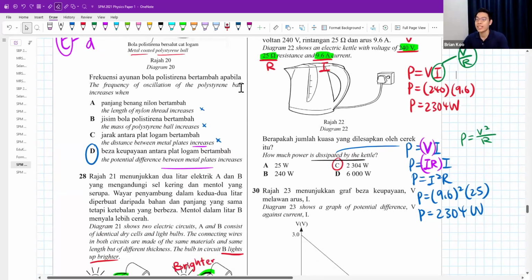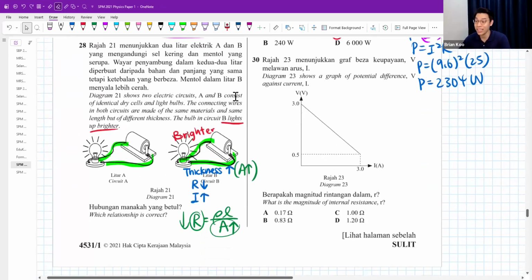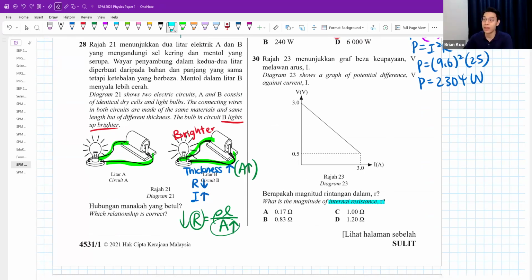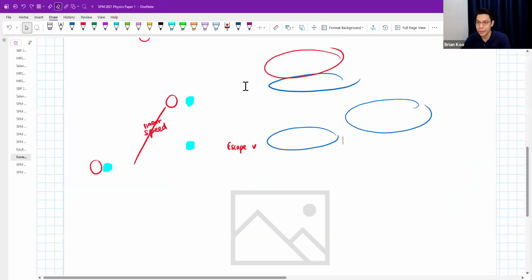Okay, question 30. Diagram shows graph of potential difference against current. What is the magnitude of internal resistance? Let's say you read the question, you are lost. Some students are very fast. They know, teacher, this one, go and find the gradient. The gradient is the answer. That's right. But let's say you don't know.